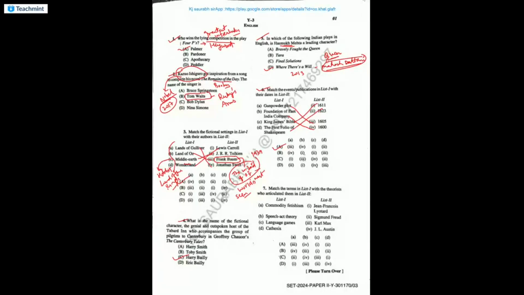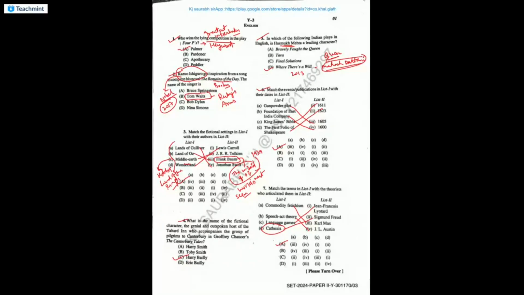Then again, match the following. So the answer is commodity fetishism is by Karl Marx, okay, and then speech act theory is given by J.L. Austin, and then language games is by Lyotard, and cathexis is by Sigmund Freud. So we have got A again, I think. Yes, A option is correct. This term cathexis is new for us.